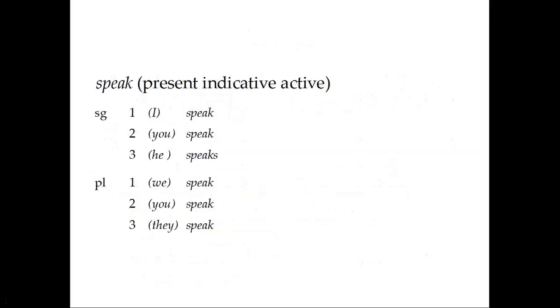Now, this is the conjugation of the English verb speak in the present indicative active. I speak, you speak, he speaks. We know how simple this conjugation is. Now, in English there is really only an imperative form in the second person. We only issue commands to people when we're directly speaking to them. Other kinds of constructions are not actually imperatives. So if we want to tell one person to speak, we say, speak.